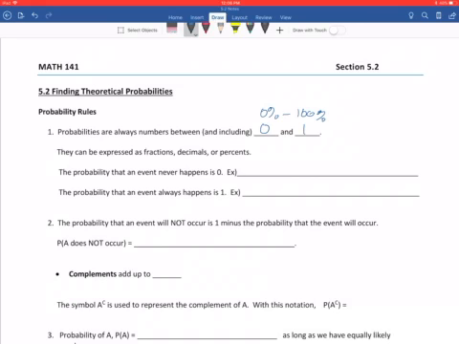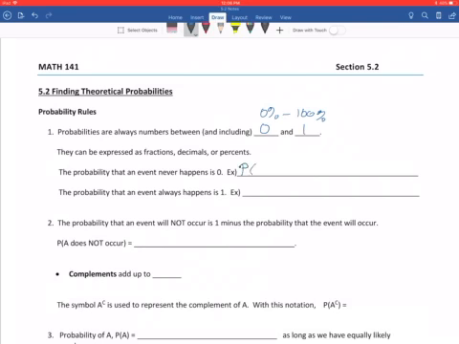That's important to remember because anytime you're doing a question where you are finding a probability, if you get a number back that is larger than 1 or that is negative, then that cannot be true. That has to be a mistake. You should go back and check your work. Okay, so our extremes are 0 and 1.